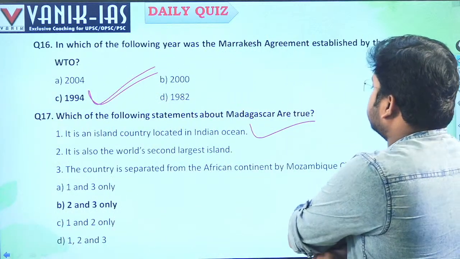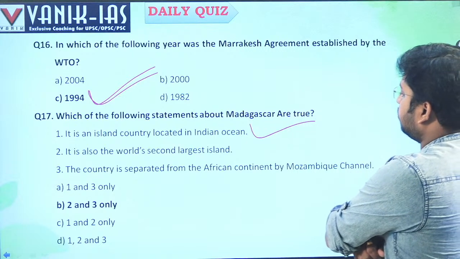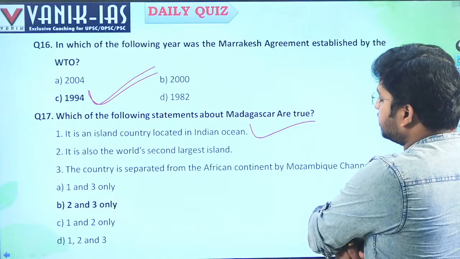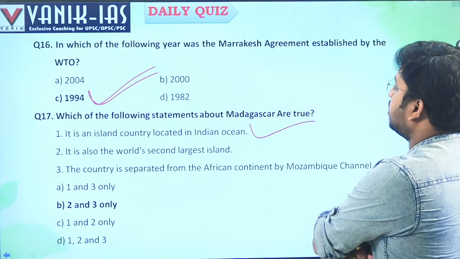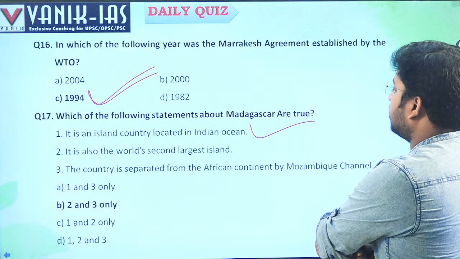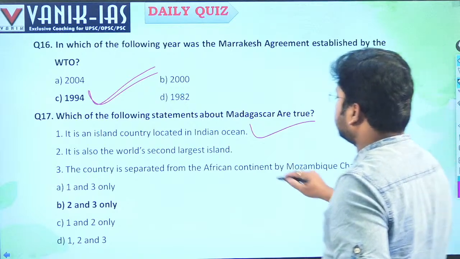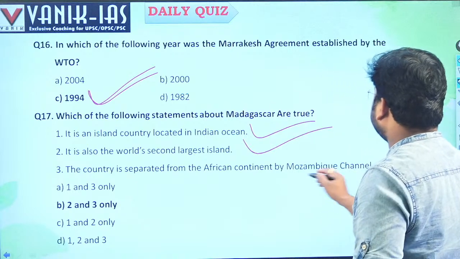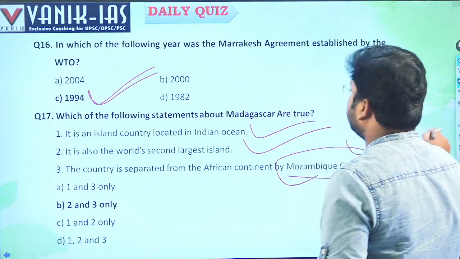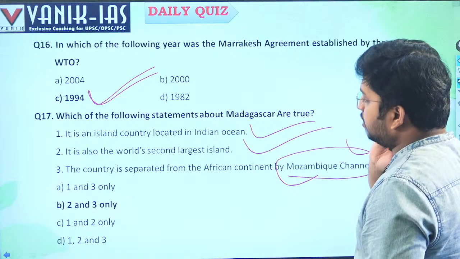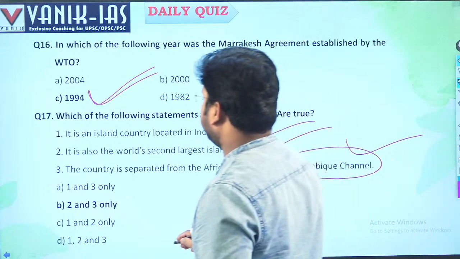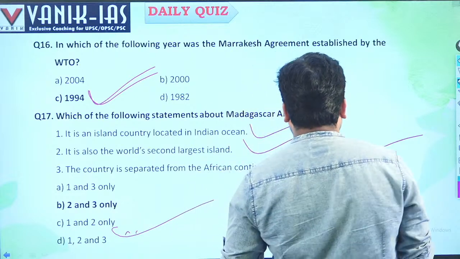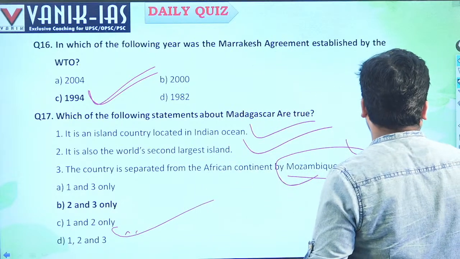Yes, Madagascar is just in the West Indian Ocean, right? Just to the east side of Africa. It is also the world's second largest island. It is a country separated from the African continent by the Mozambique Channel. Yes, the Mozambique Channel is present there. So it is located in the Indian Ocean. So all the options are right here.